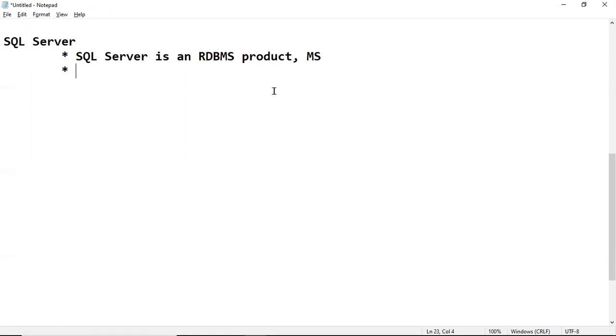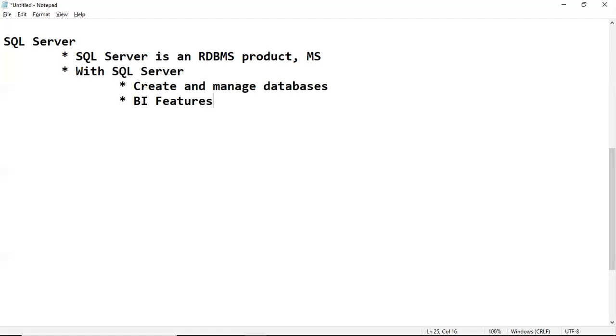So what can we do with SQL Server? Just from scratch, maybe some people are already familiar. With SQL Server, we can create and manage databases.